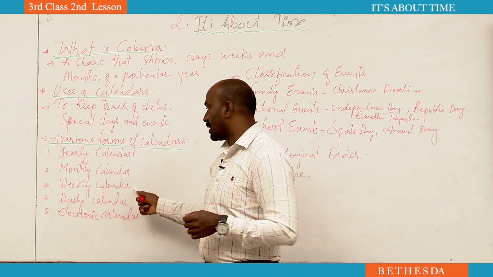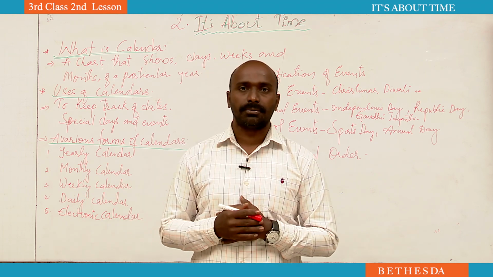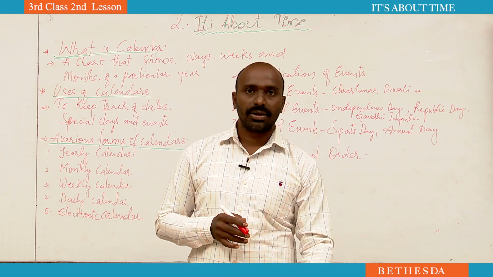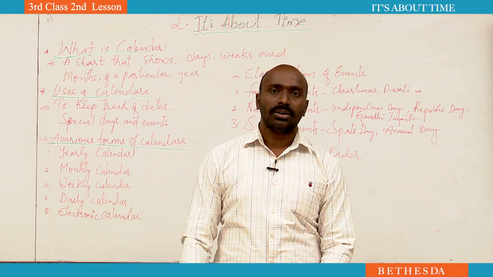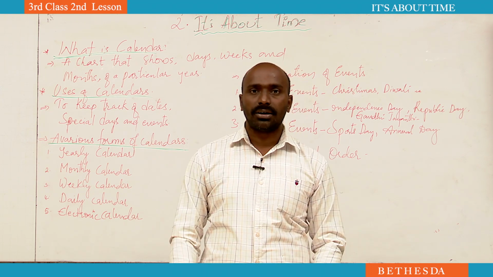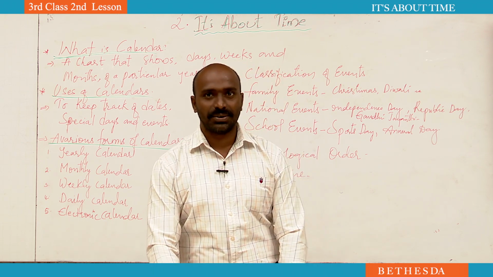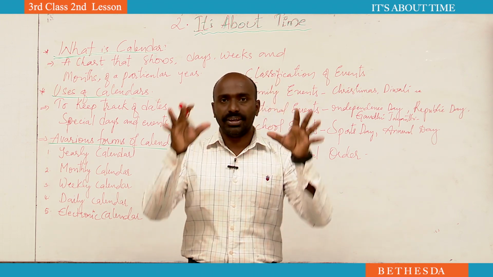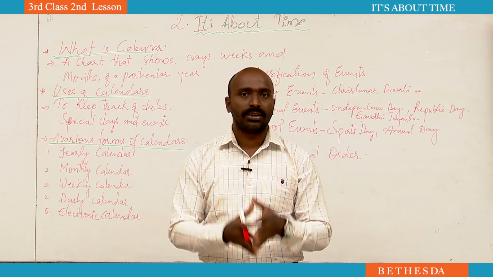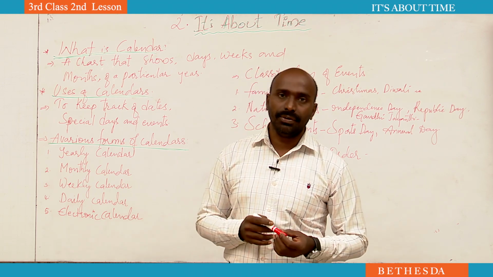Coming to the weekly calendar. The weekly calendar will show how many weeks are there, how many Sundays, how many Mondays, how many Tuesdays, how many Saturdays are there. So generally when we see the weekly calendar, immediately we will refer to how many holidays are there, right? Yes or no? So the weekly calendar will give information about the weeks, how many weeks are there, and what we are going to plan. All this will be there in the weekly calendar.